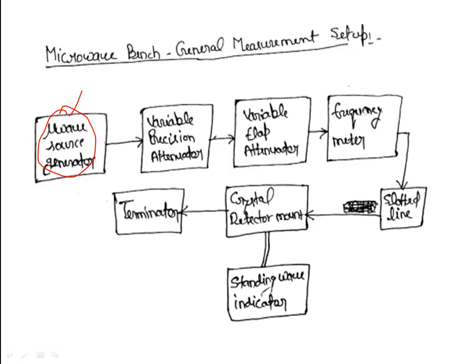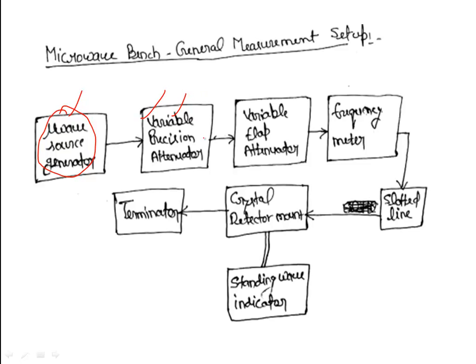Now the output of the microwave source generator is given to the variable precision attenuator, right? So what is the function of the variable precision attenuator? Its function is to provide attenuation of 0 to 50 dB above the insertion loss. Whatever losses occur from the coupling of the microwave source to the variable precision attenuator, that is known as insertion loss. Above the insertion loss, this block provides the attenuation of 0 to 50 dB, right?